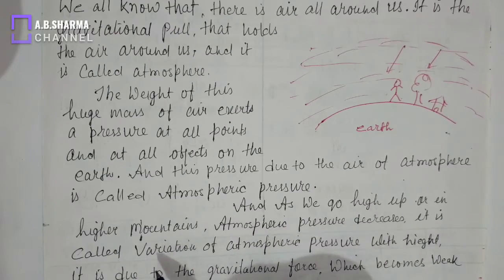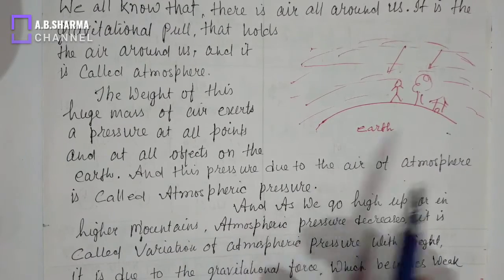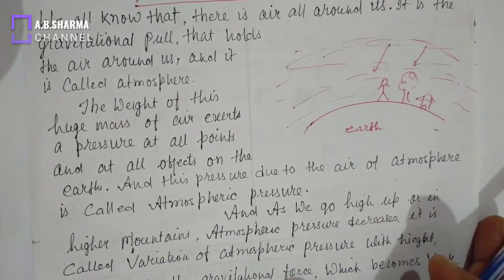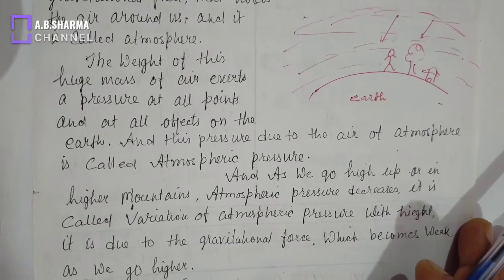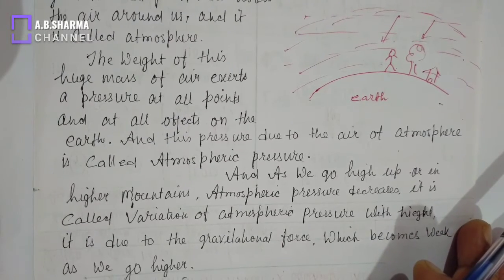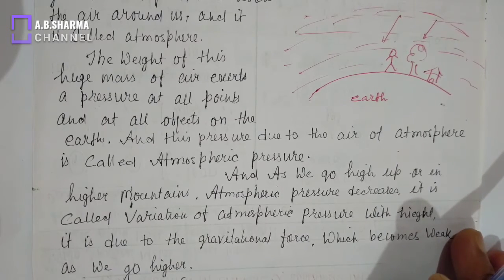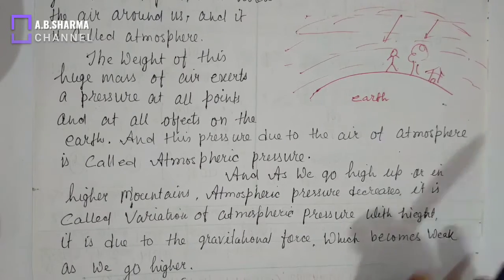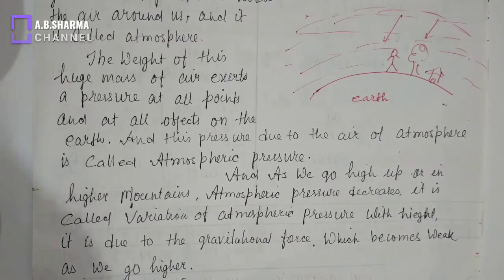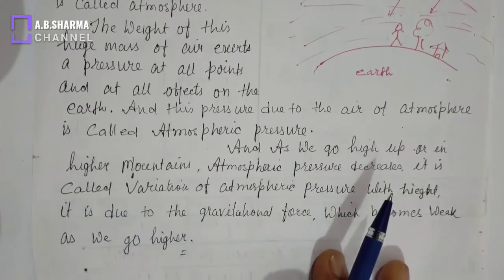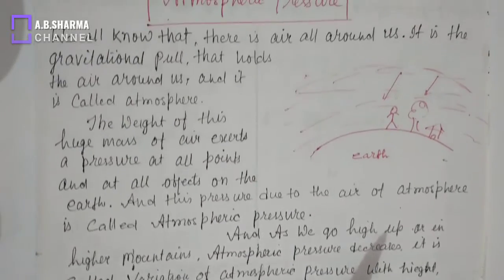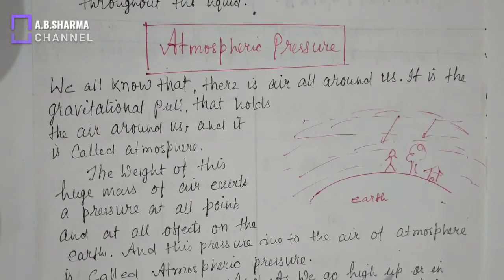Atmospheric pressure decreases as we go higher up in the sky. This is called variation of atmospheric pressure with height. Remember that as we go higher, atmospheric pressure decreases because gravitational pull will be weaker. As we go higher, gravitational pull becomes weak, so atmospheric pressure decreases. So this is the atmospheric pressure.